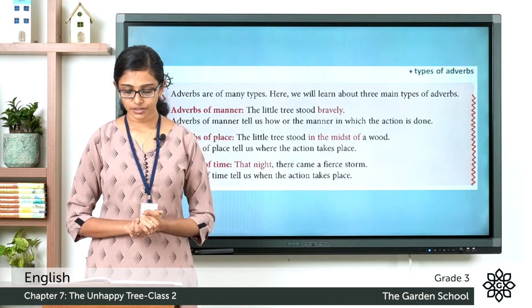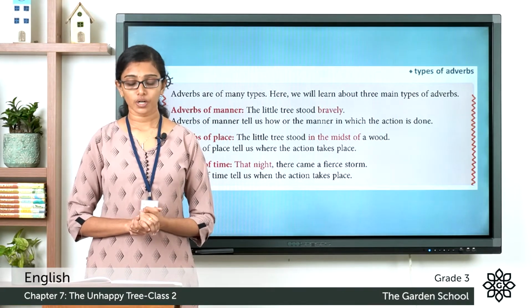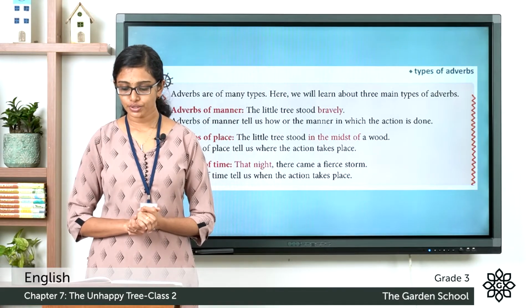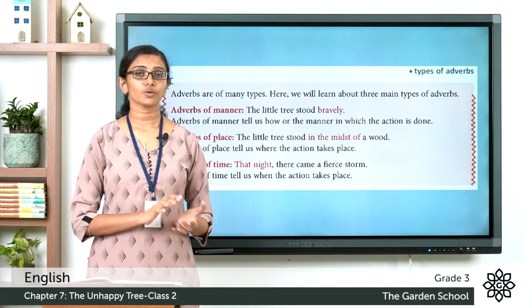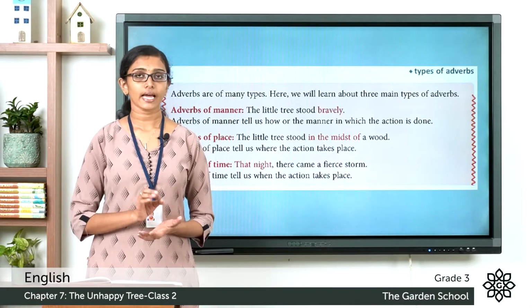Let's move on to the next section. There are many adverbs in the story. Choose two for each type and write them in the correct columns. So you go to the story once again. You have to find adverbs.